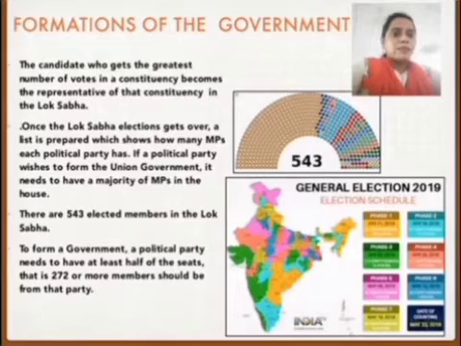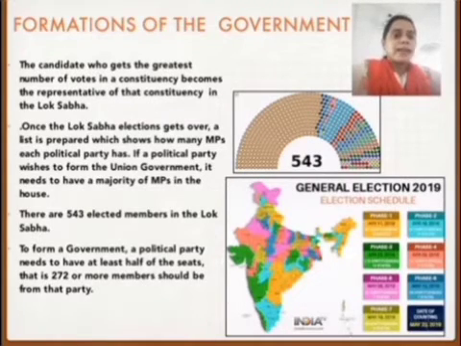Now we will understand about the formation of the government. What is the procedure of formation of the government? The candidate who gets the greatest number of votes in a constituency becomes the representative of the constituency in the Lok Sabha.